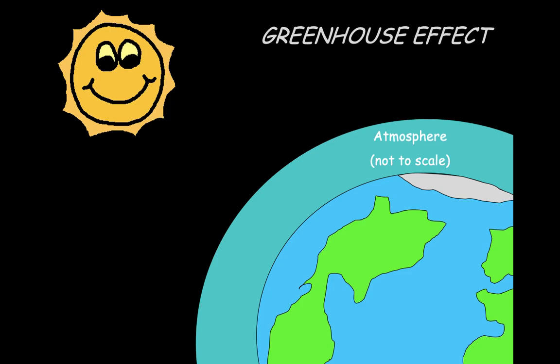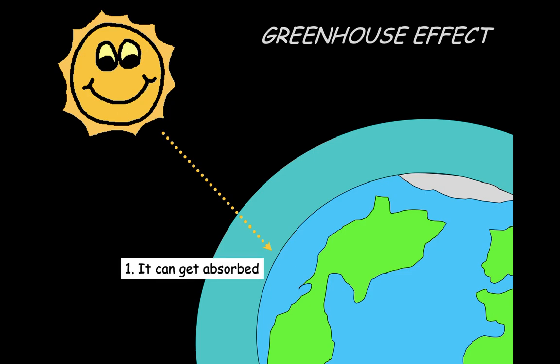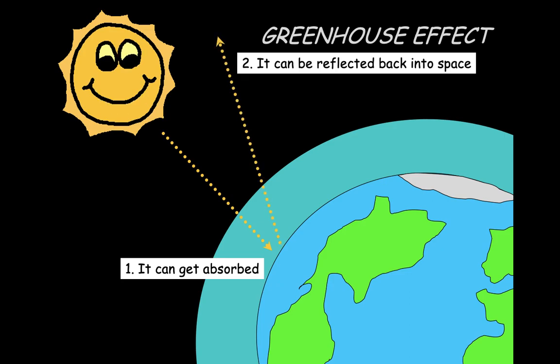Our atmosphere, this atmosphere is not to scale, it would be much, much thinner if it were, contains certain gases that interact with sunlight in a unique way, or radiation, I should say. Now, when solar energy or radiation strikes the Earth, it can do one of three things. The first thing, it could get absorbed. So it could get absorbed and heat up that land or heat up that ocean that it strikes. Number two, it could simply get reflected back into space. Or number three, that radiation could bounce around in the atmosphere, being trapped by those so-called greenhouse gases.